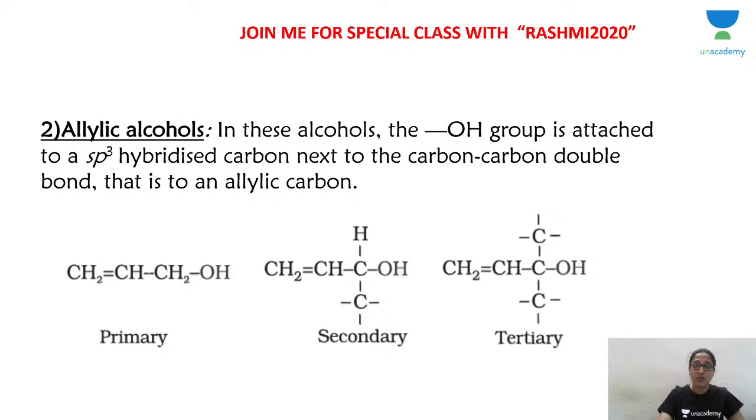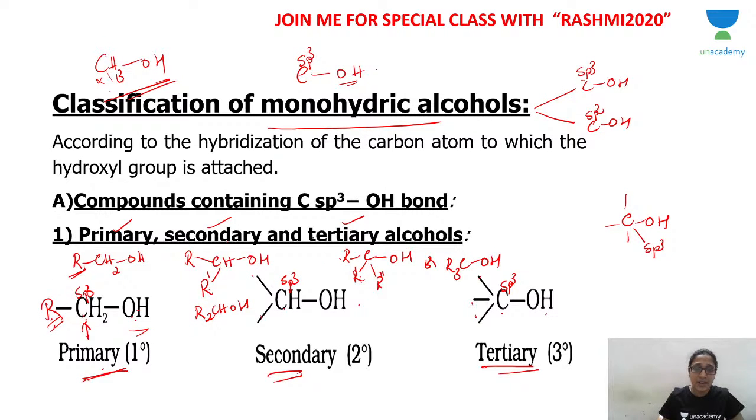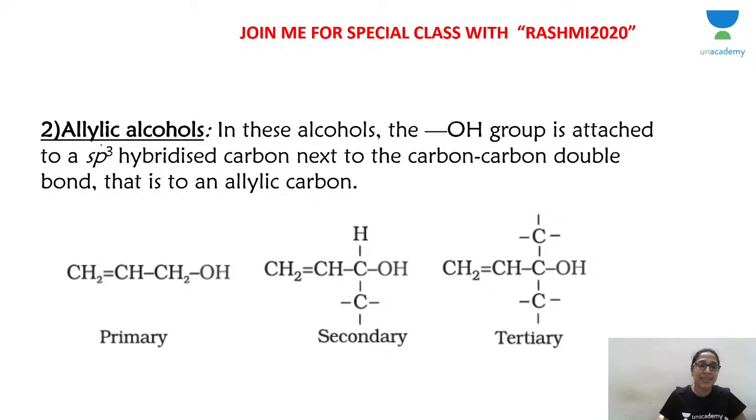To continue the classification, remember we are learning where carbon is sp3 hybridized. OH is attached to a carbon atom, and that carbon is sp3 hybridized. In that, the second type is allylic alcohol. Again, remember OH is attached to a carbon atom which is sp3 hybridized. OH is attached to this carbon atom which is sp3. All single bonds you can see. The carbon to which OH is attached has all single bonds.